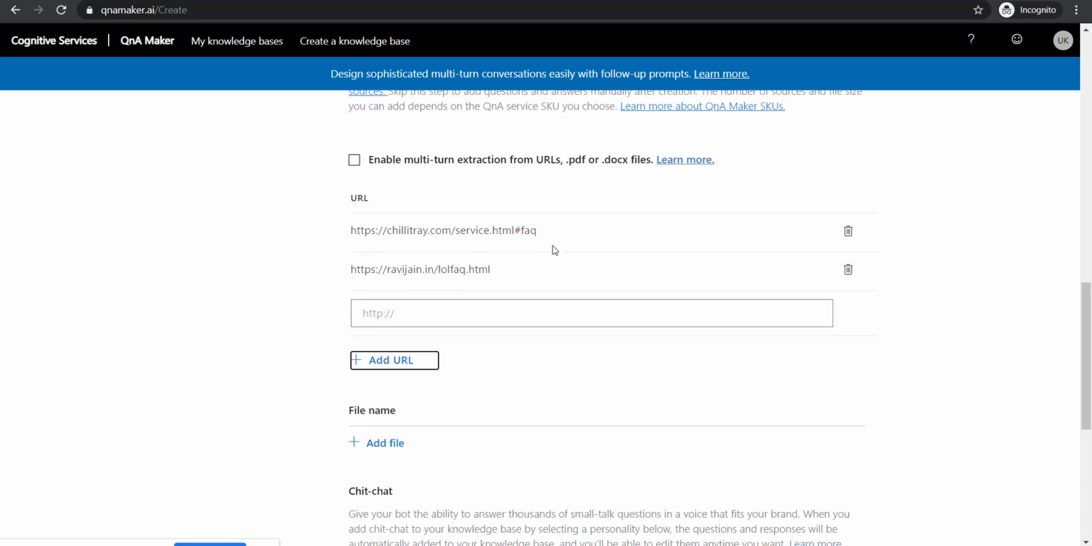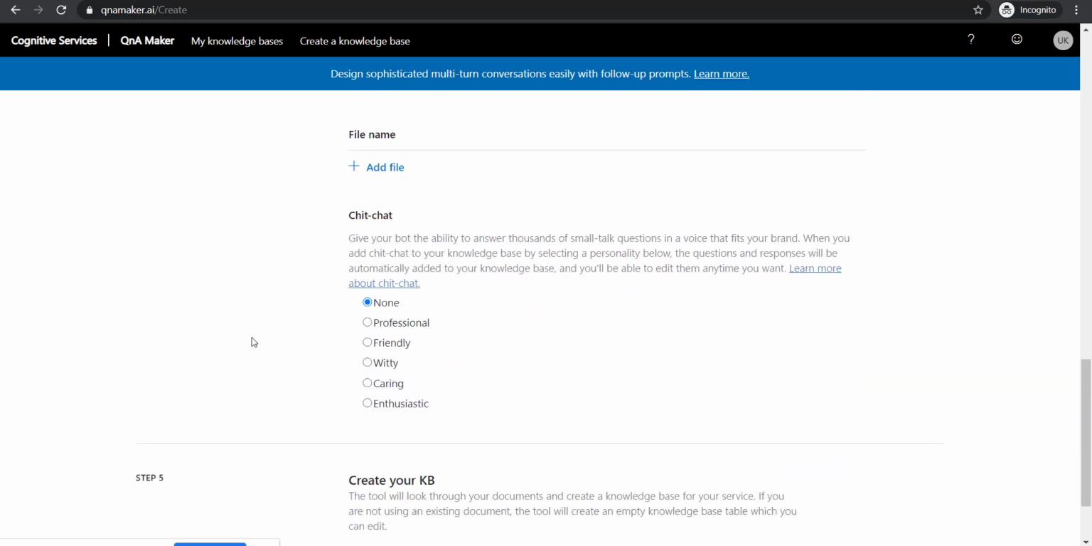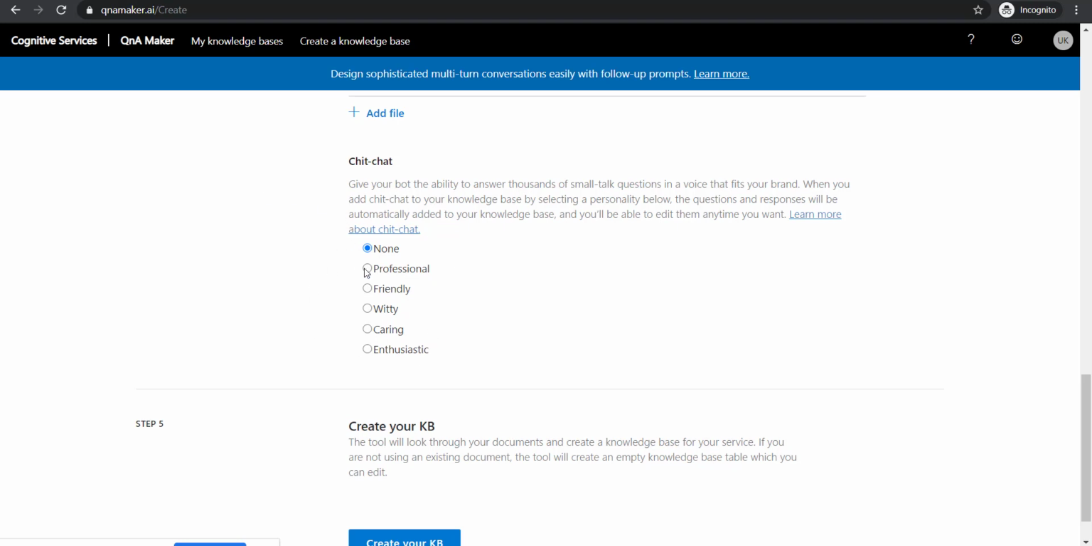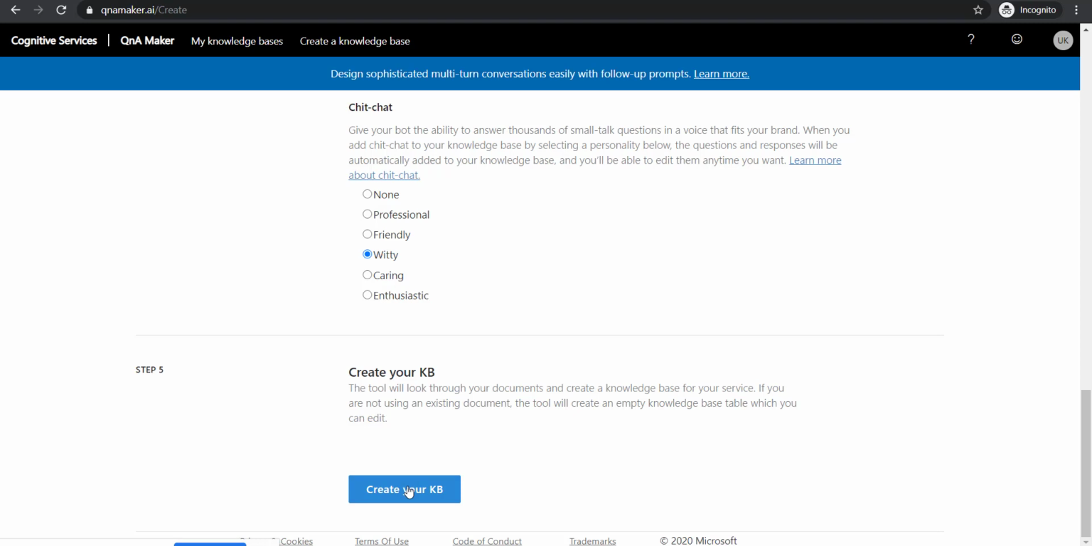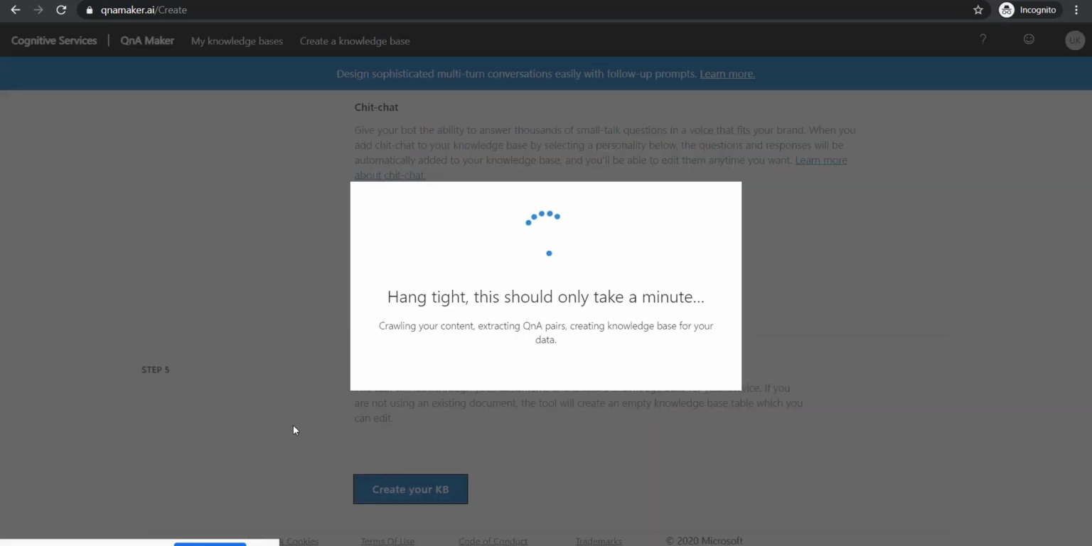So we have added two URLs from which it will be extracting data. We can add a file as well, but let it be. We can always select what sort of chatbot you require it to be: maybe professional, friendly, witty. Let it be witty. Now we just press on create your knowledge base, and now your data is being pre-processed and trained on your Azure service, and then finally you'll be able to test your chatbot.